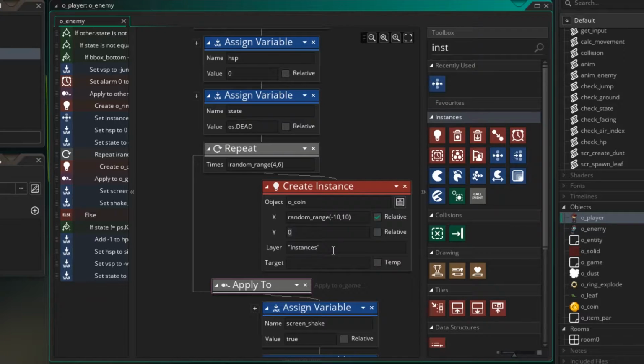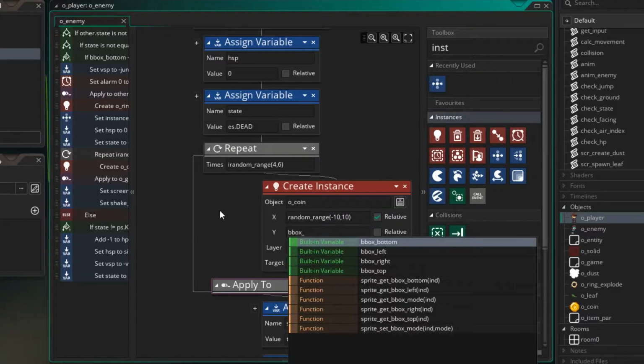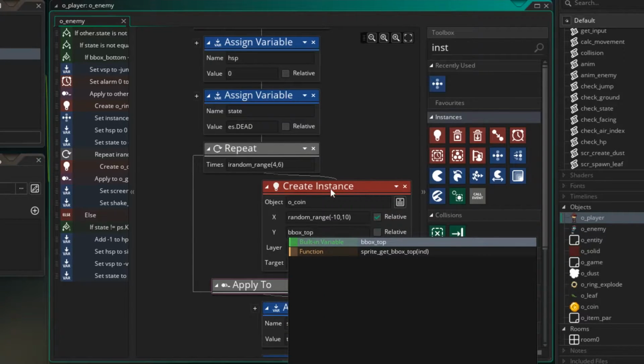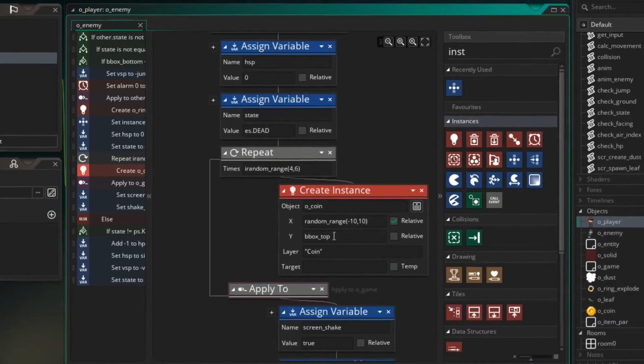Now for the Y, I'm going to use a variable that is built into objects and it's called our bbox variable. I'm going to set it to bbox_top. And that means it'll be the top of the mask for the enemy. So they'll spawn from the top of the head. Now we need to put it onto a layer. I'm going to create a layer and I'm going to call it coin. So that's all we need.